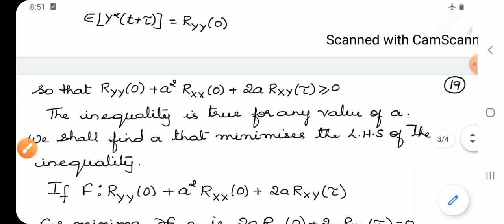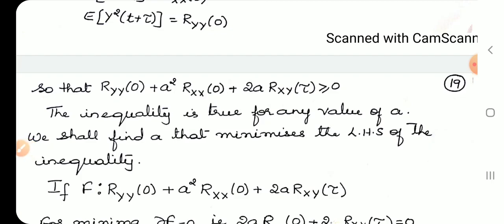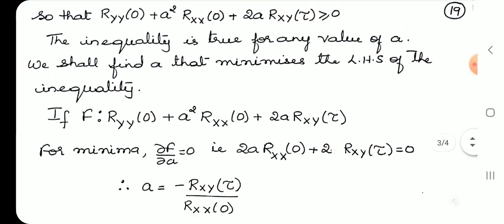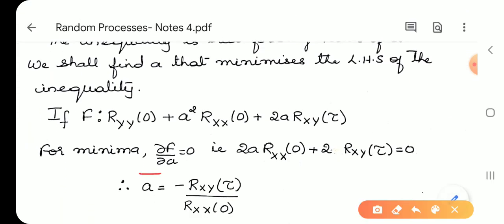The inequality is true for any value of a. Now let us choose a value such that the left hand side is minimum. We shall find a that minimizes the left hand side of the inequality. Therefore for minima we know that dou f by dou a is equal to 0.